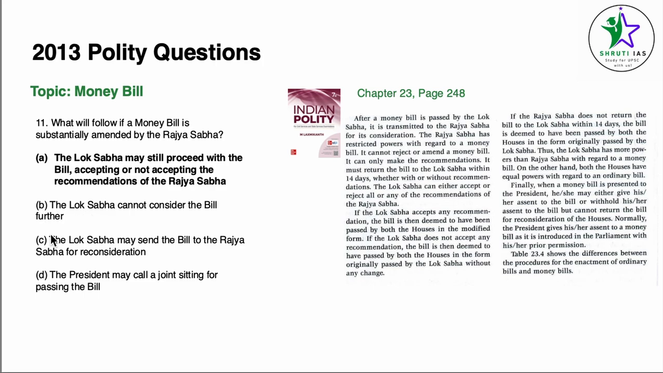So B becomes incorrect. The Lok Sabha may send the bill to the Rajya Sabha for reconsideration. There is no option for reconsideration. Either they accept the recommendations or they don't accept the recommendations. The President may call for a joint sitting for passing the bill. There is no option for any form of joint sitting in the case of a money bill. So our answer becomes A.